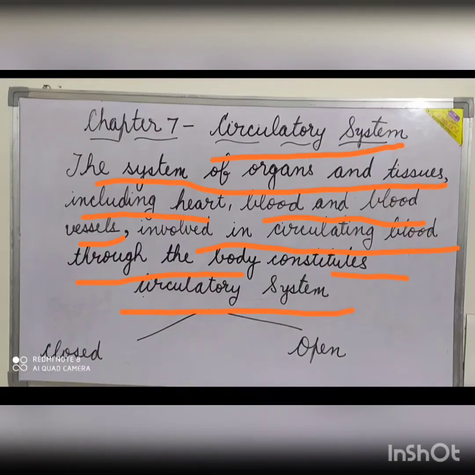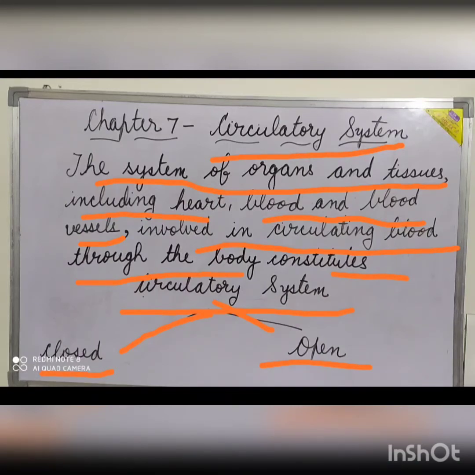The circulatory system can be of two types: closed circulatory system and open circulatory system. The circulatory system in which blood is always present in the blood vessels is known as the closed circulatory system. For example, we human beings. And the circulatory system in which blood flows freely and does not require any blood vessels for flowing is called the open circulatory system. For example, the circulatory system in arthropods.